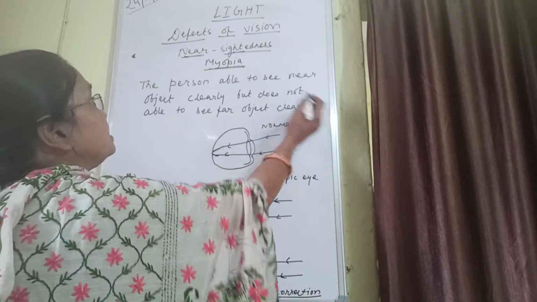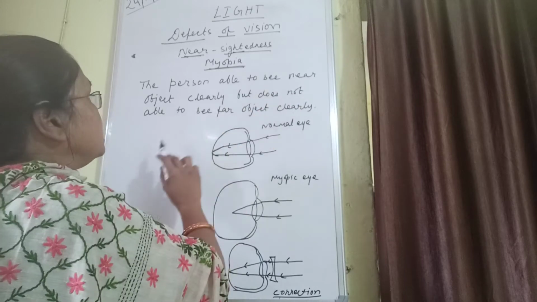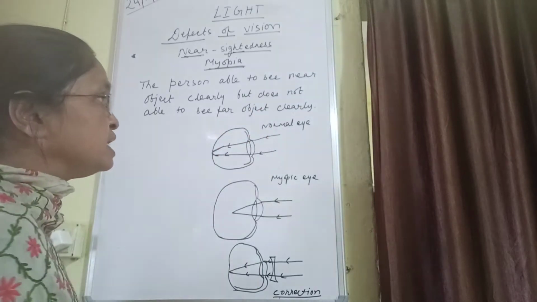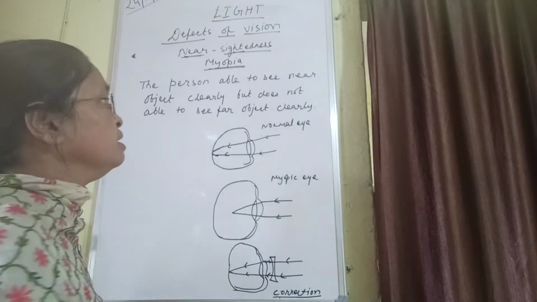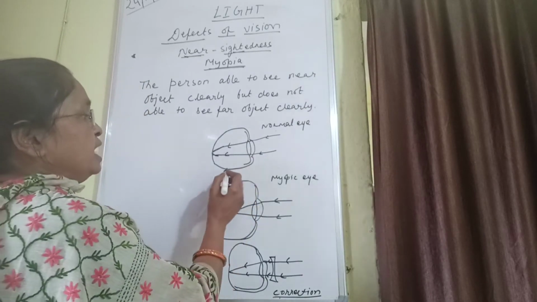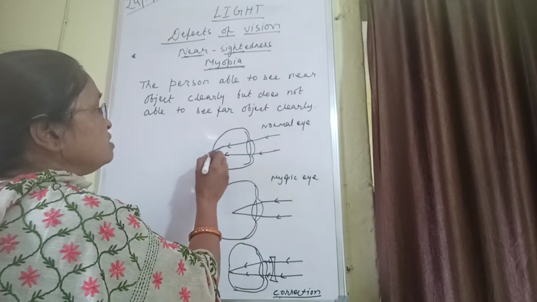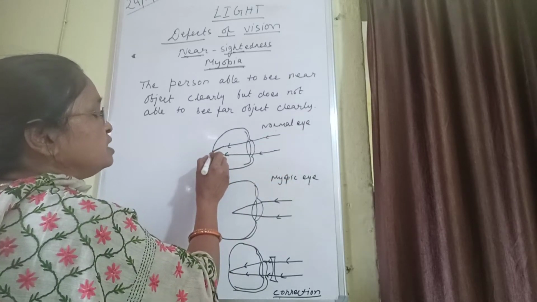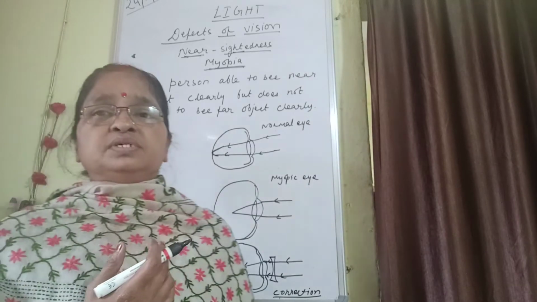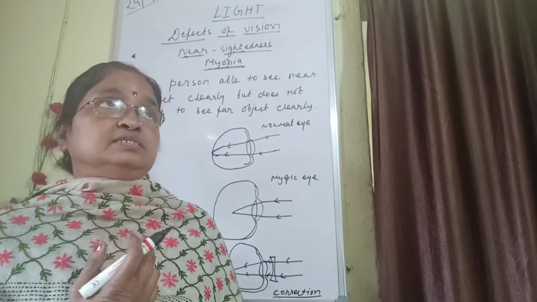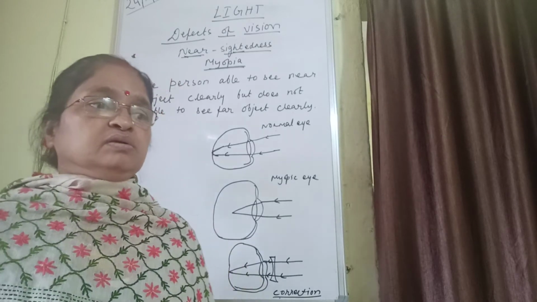So, you see the definition. The person is able to see near objects clearly but is not able to see far objects clearly, then that person is said to be suffering from myopia. See here, normal eye: the rays are coming, entering and forming the image on the retina. Then, what are the causes of this? One of the causes is that if we are studying in low light, then also it occurs.